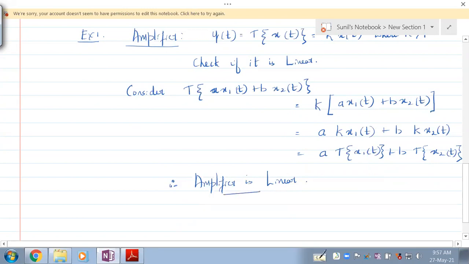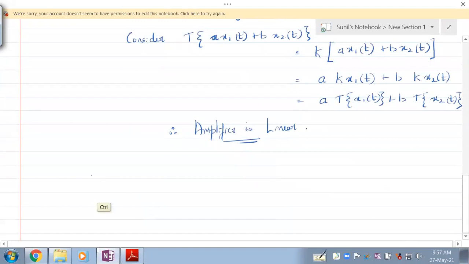Okay, so this is the conclusion. Let's take example 2. What is it that we are doing in example 2? We are considering a squaring circuit as the system. The system that we are considering is a squaring circuit.